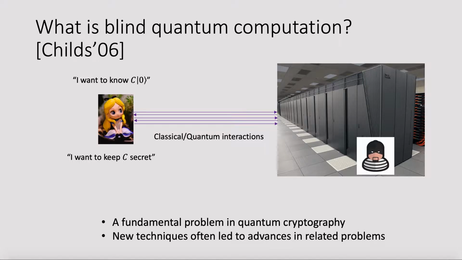What's more, this problem has become the testbed for new techniques that can be later applied to many related problems. For example, quantum computation verification, which is considered to be a very fundamental problem in the theory of quantum computation.